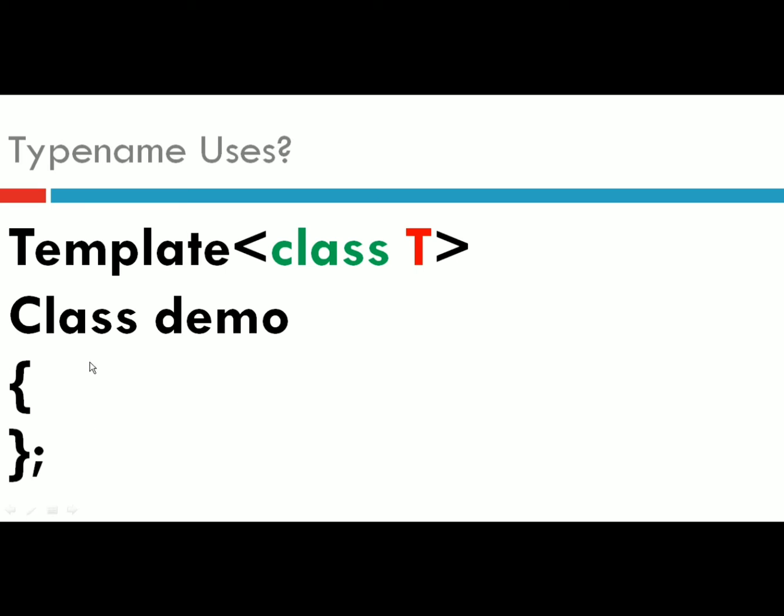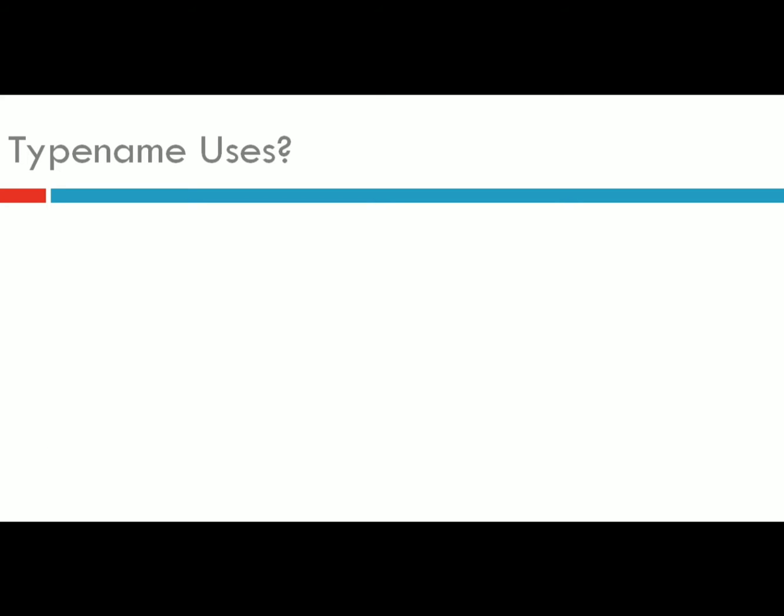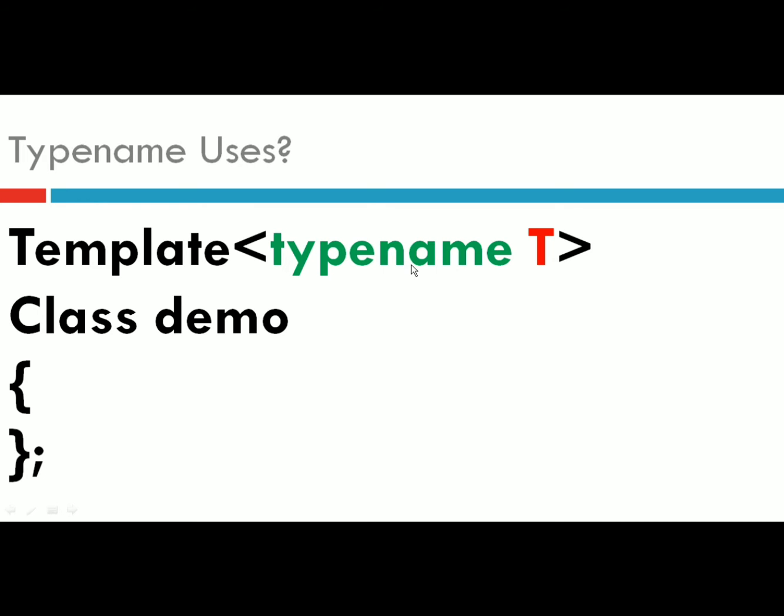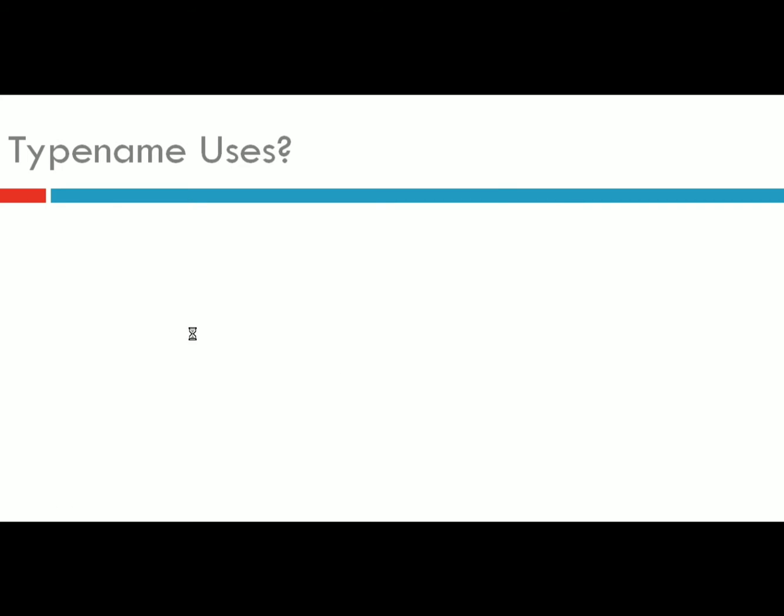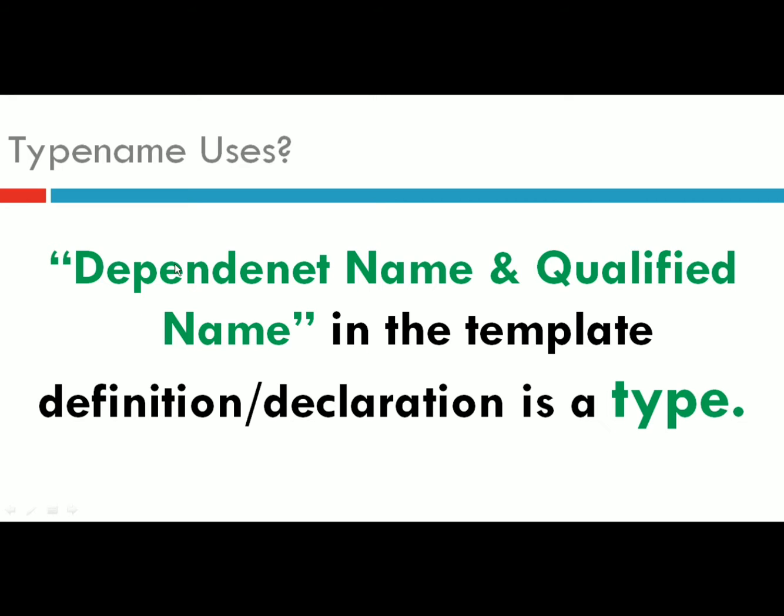Followed by that, we have a generic class called Demo. So this second use is quite easy: instead of the class keyword we can simply use the typename keyword for specifying our generic parameter, for a template class or a template function. But in the first use, to indicate that a dependent name and qualified name in the template are types, not values, we need to use this typename keyword.